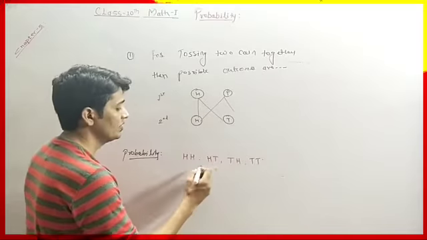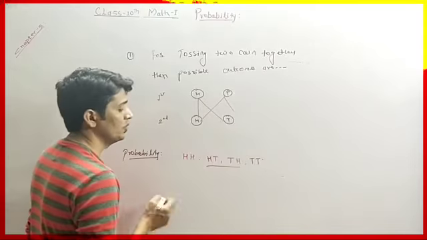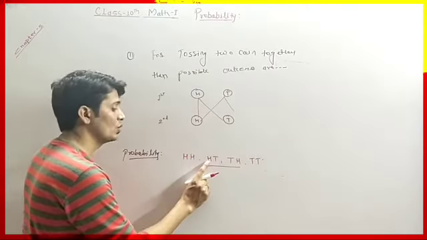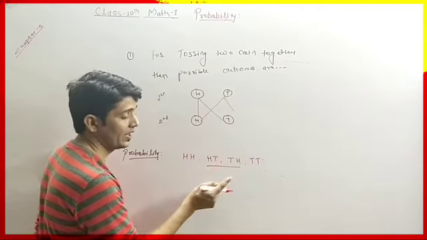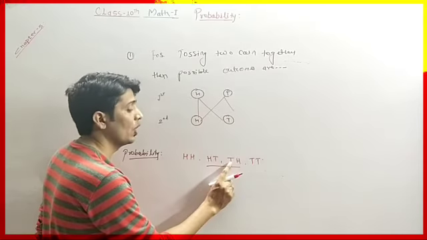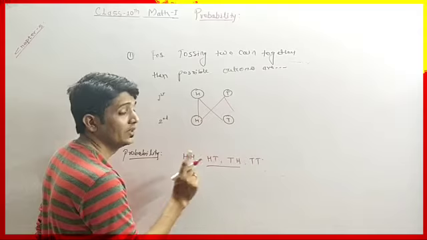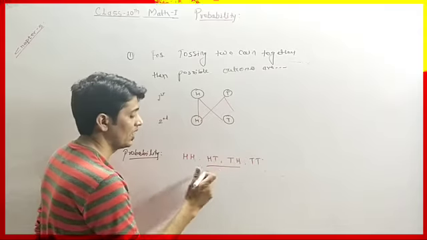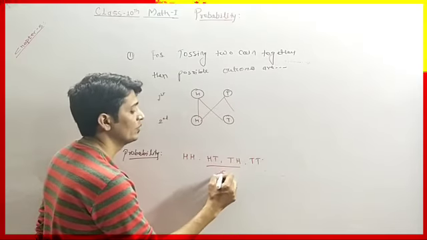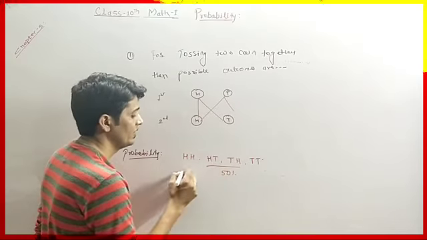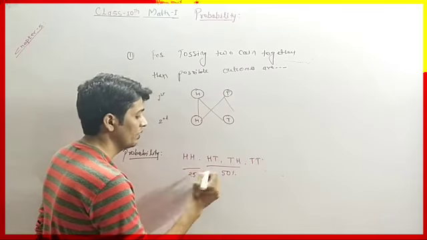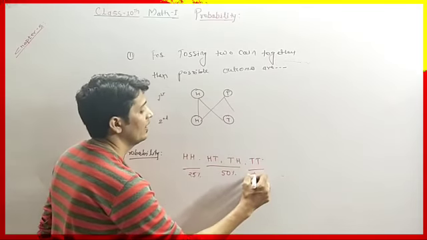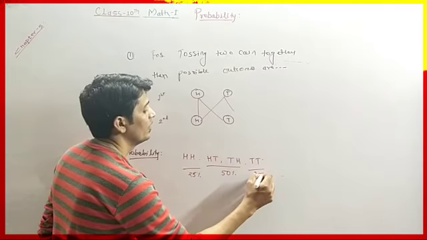So see, there are these two possibilities of one coin. Our first coin will be head and the second coin tail, and here the first coin is tail and the other coin will come head. These are nothing but the same, therefore the 50% splits: head and head are 25%, and tail and tail is 25%.